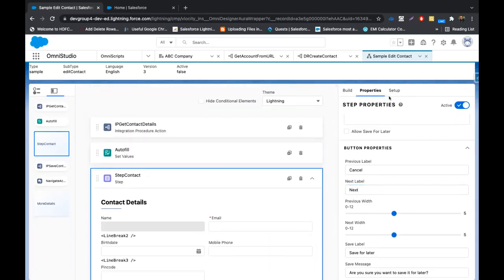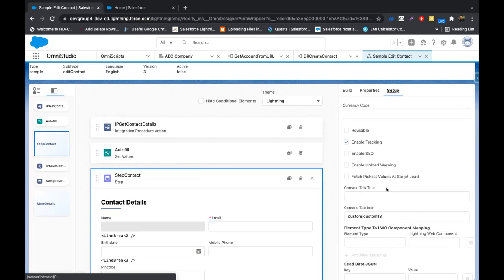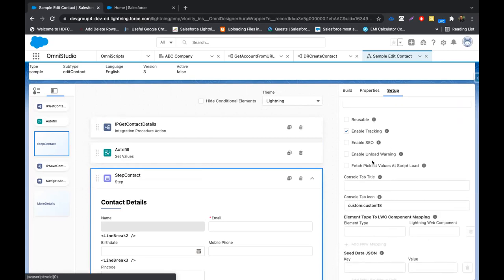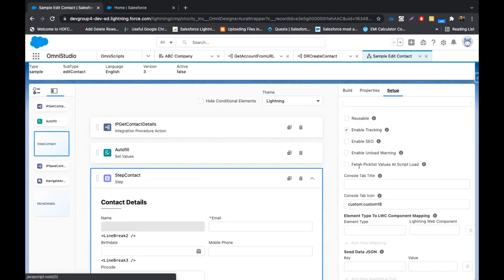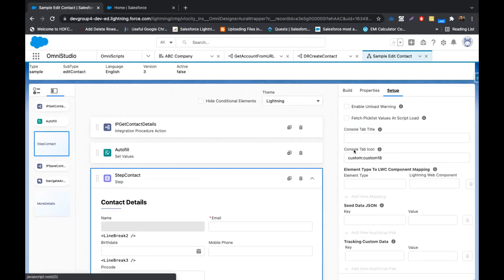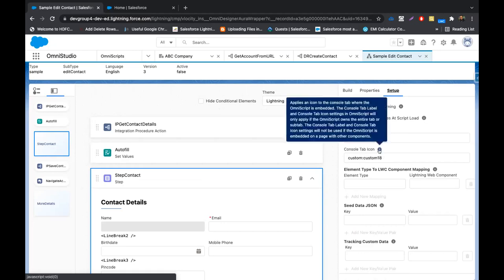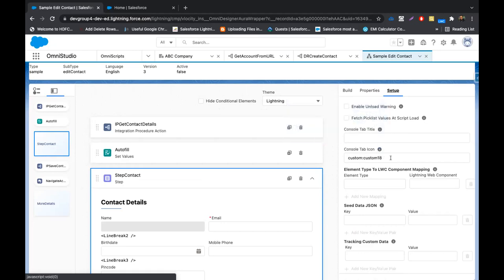So inside the setup panel, these are the high level settings that will be applied on the OmniScript level. If you want to mark this OmniScript as reusable, you can mark it from here. Say you want to change the icon of this OmniScript when it is launched from a URL, you can always put in the icon. These are all SLDS icons which you can put in here.